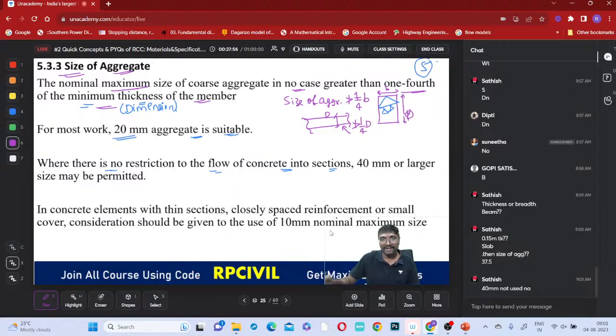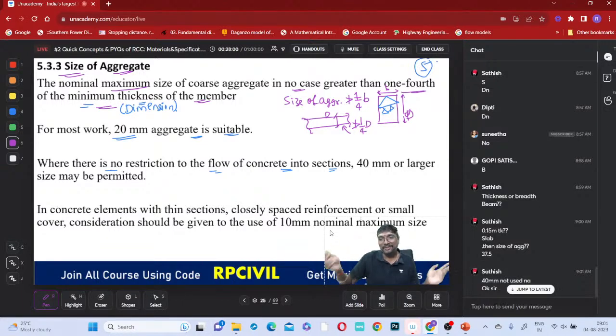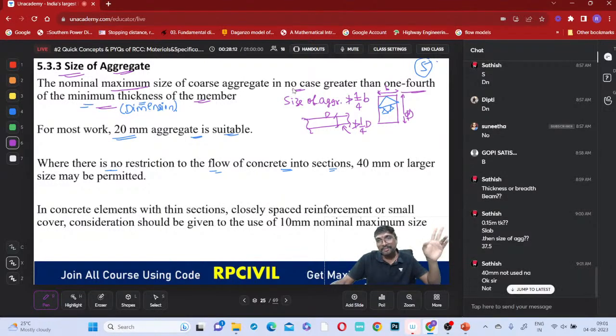What is the meaning of this? You should not select more than one-fourth. Can we use 40 millimeter? 40 millimeter is more than 37.5, so it is not allowed. If the slab thickness is 150 millimeter, one-fourth is 37.5, so the aggregate size should never be greater than 37.5.